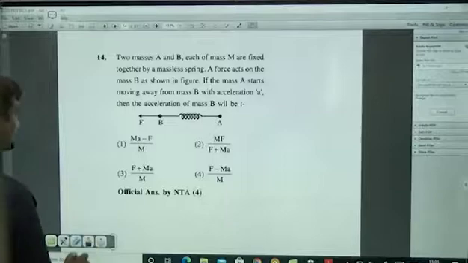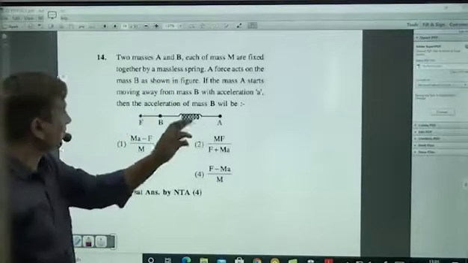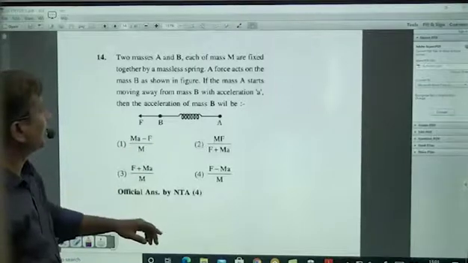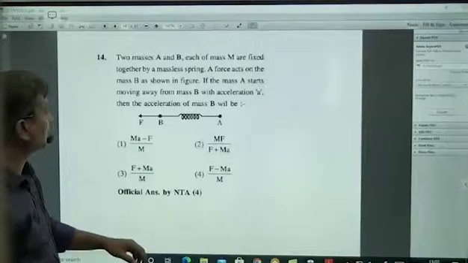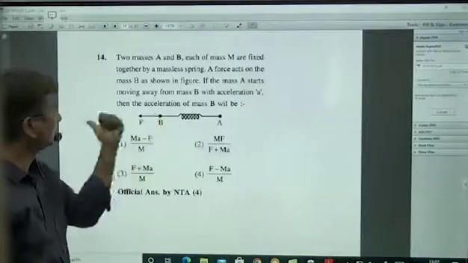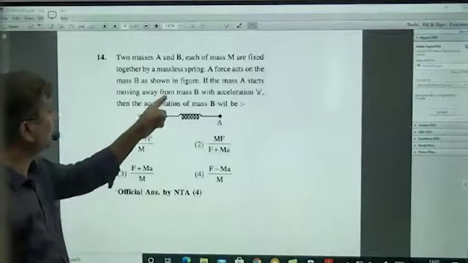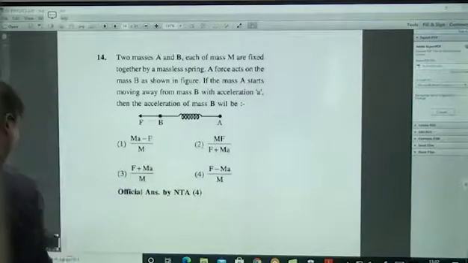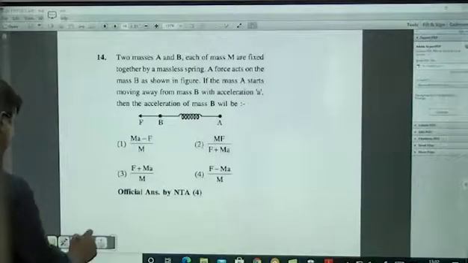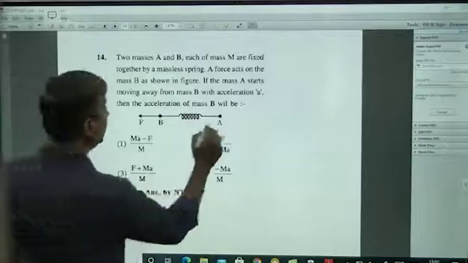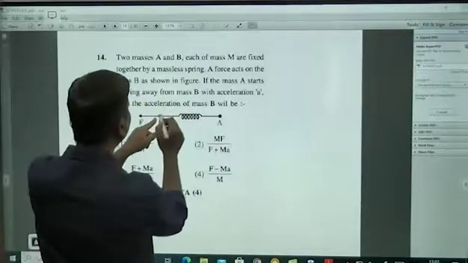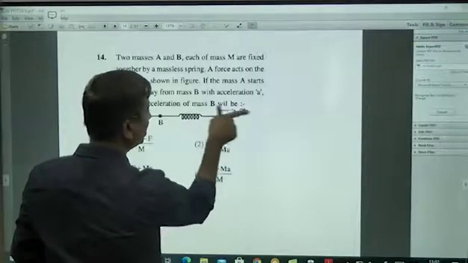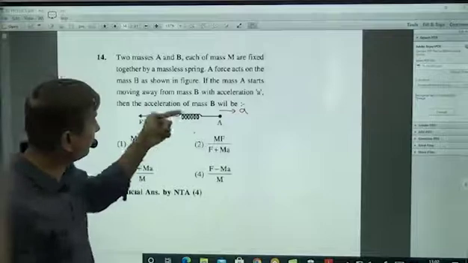Anyway, two masses A and B of mass capital M are fixed together by a massless spring. Force acts on mass B as shown in the figure. If the mass A starts moving away from mass B with acceleration A, so A is having some acceleration like this. Away from B means right side.